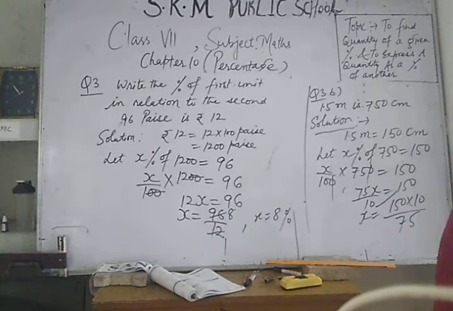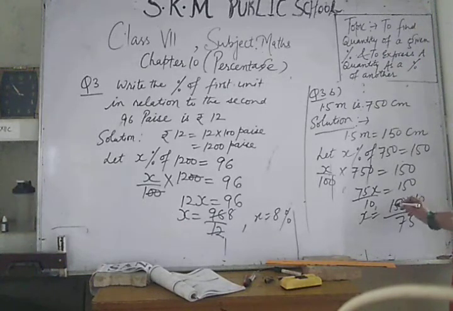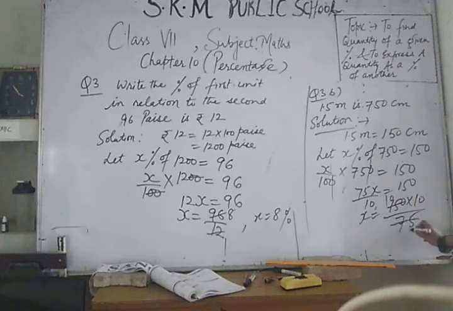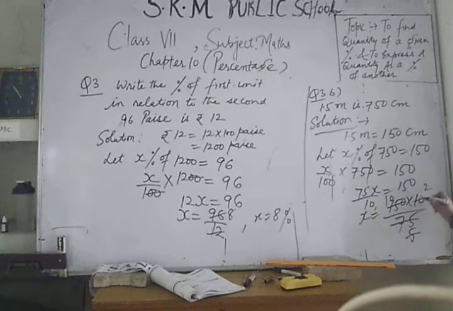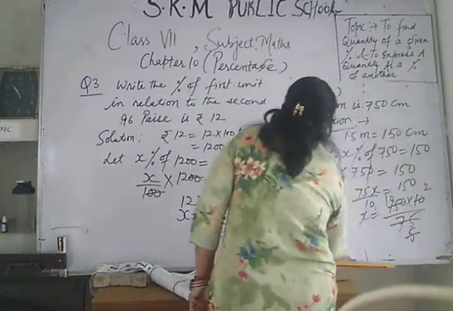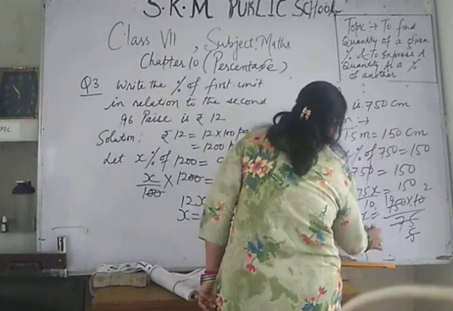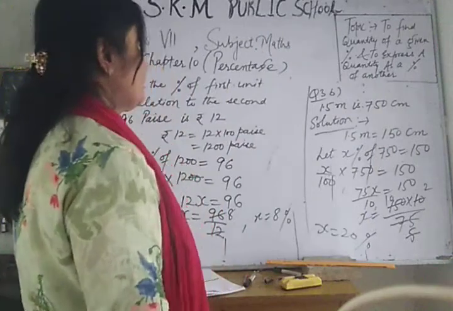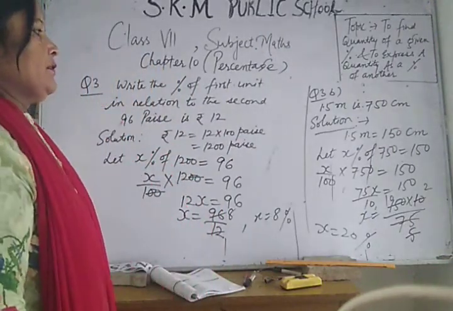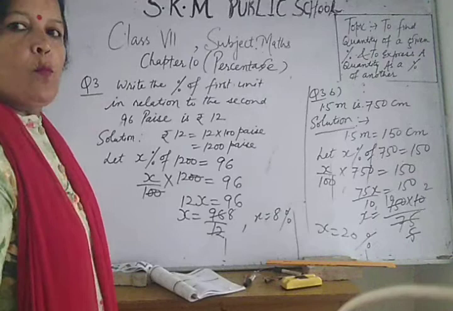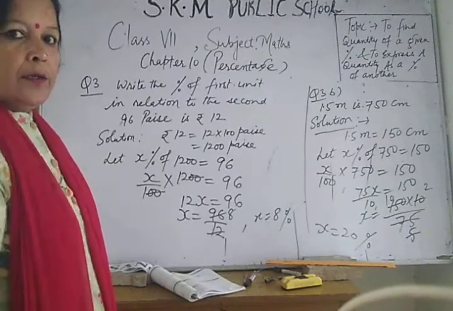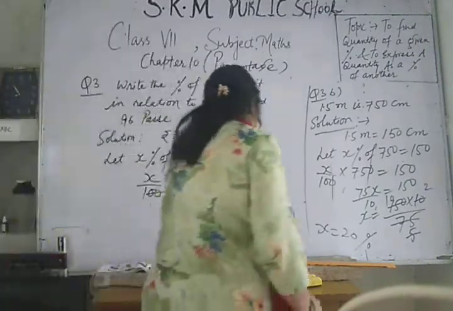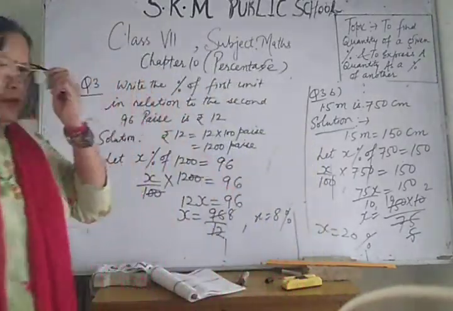Now simplify. 15 times 5 is 75. This is 20%. How much is it? It is 20%. Okay.